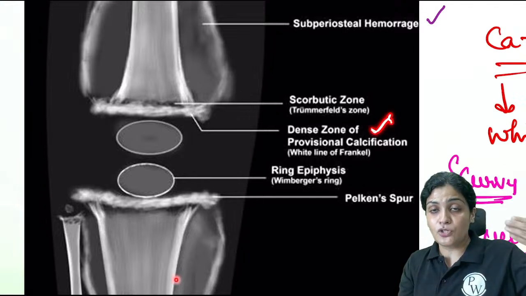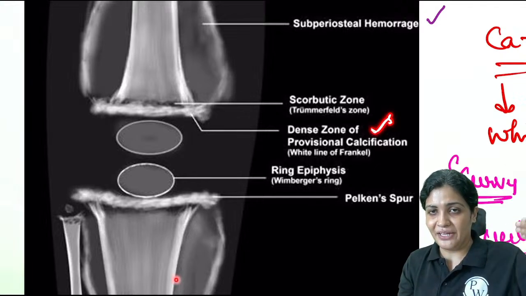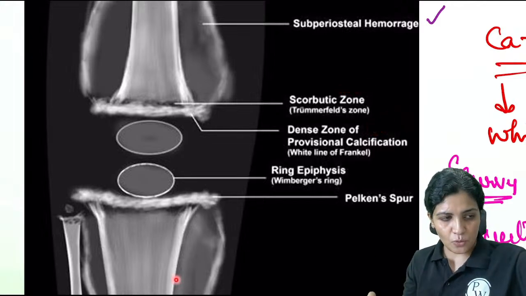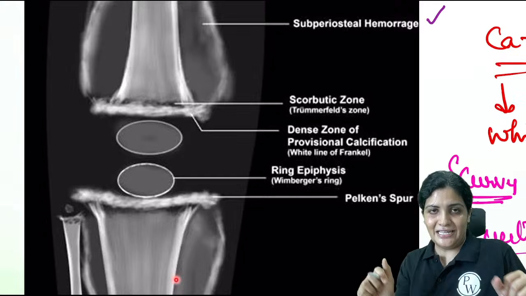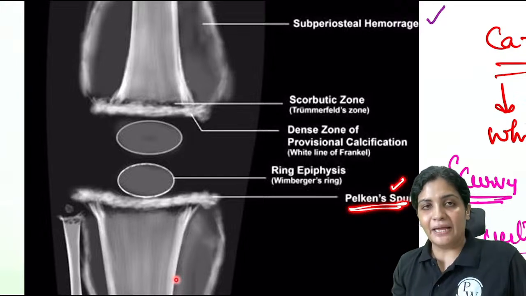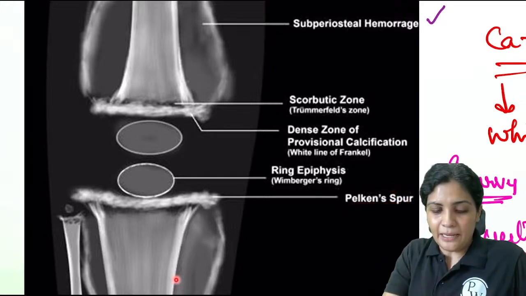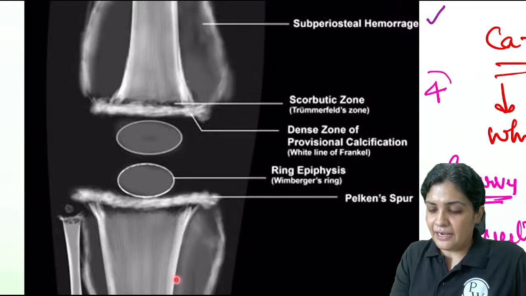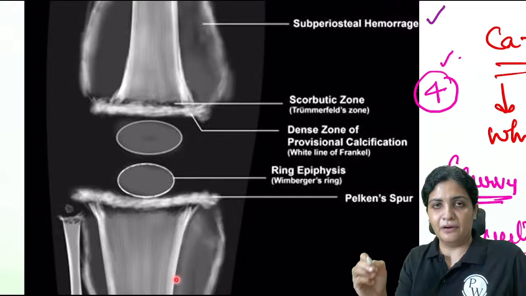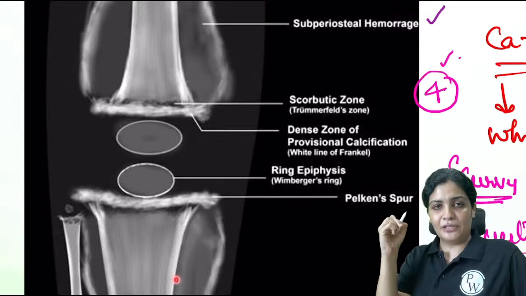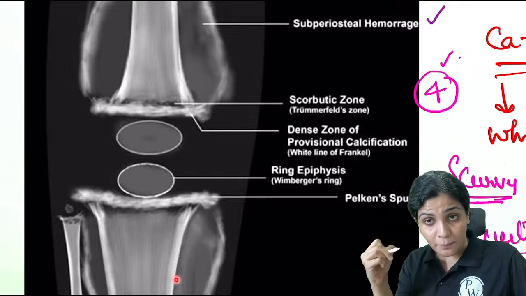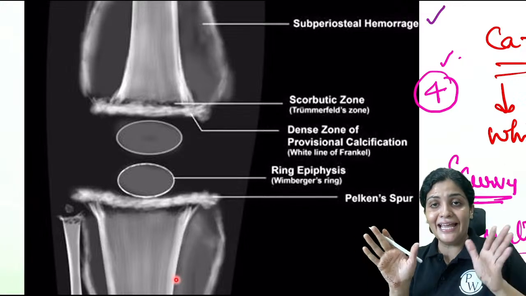And below that, because the bone is weak here, because there is a lack of collagen, that is called the scorbutic zone or the Trümmerfeld zone. And the extensions over the calcifications are taken as the Pelken's spur. So these are the four important radiological features you have to remember. First for the epiphysis, then for the metaphysis, the radiolucent zone below that, zone of calcification, and the extension.